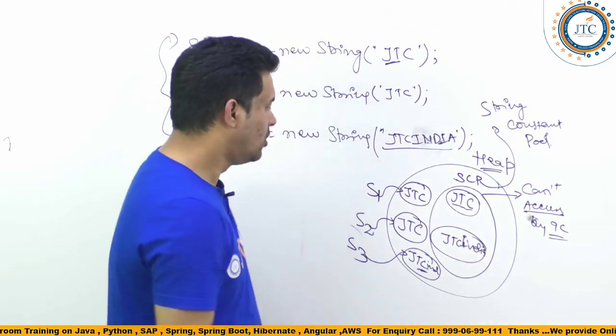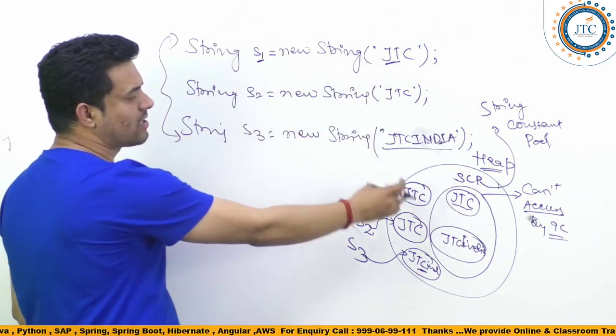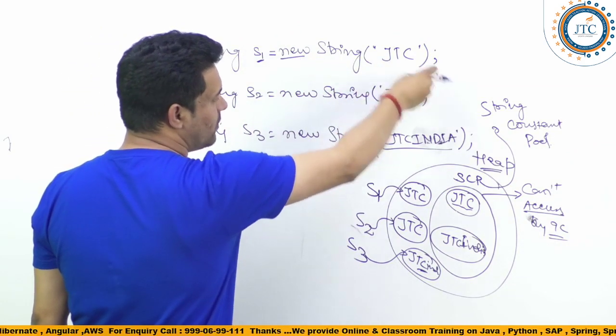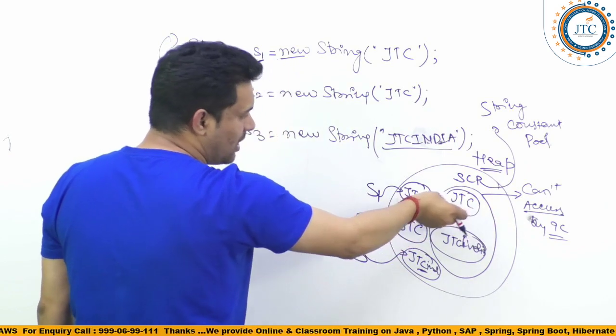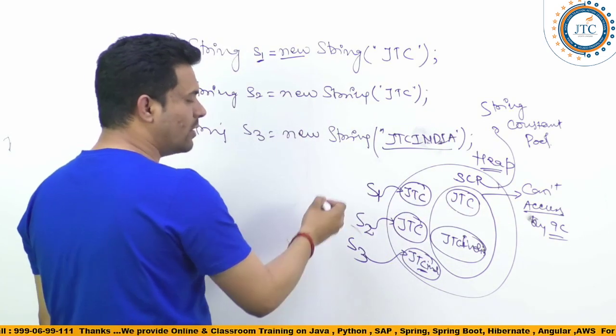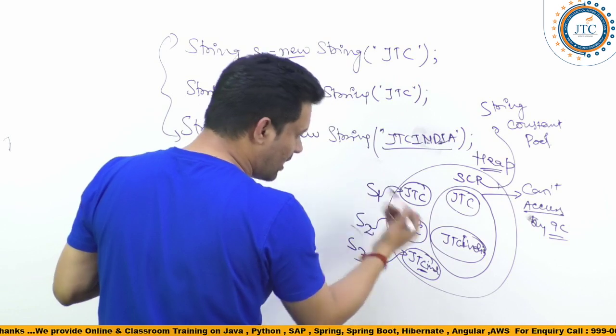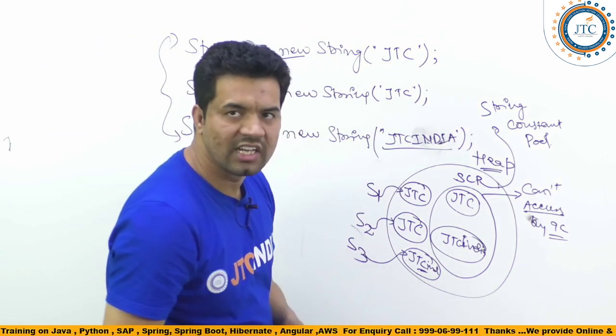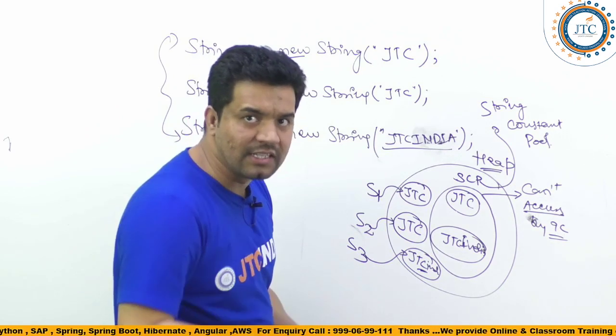Fine. So this is basically the way to create a string object with the new keyword. When you create it with the new keyword, it will create one literal inside the pool and a second one outside the pool with the new keyword, and the reference points to the one outside the pool. Is that clear now? We will verify this also, guys.